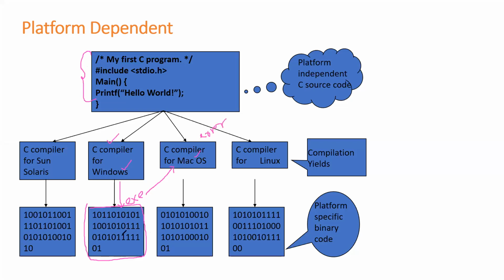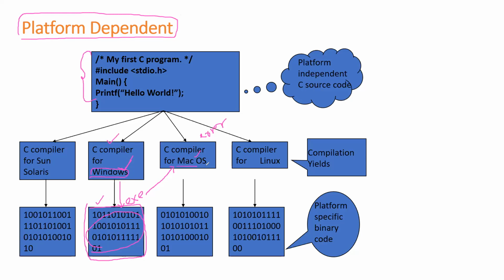Why does it throw an error? Because this exe file or binary file can be understood only by the Windows operating system. If you try to run it in Mac OS, it cannot understand. That's platform dependent. Based on the platform called Windows, I've generated the corresponding binary file.